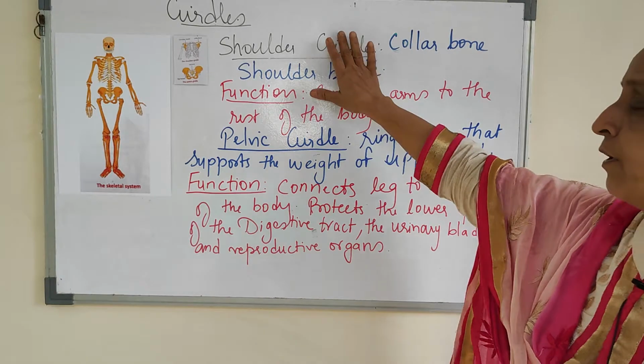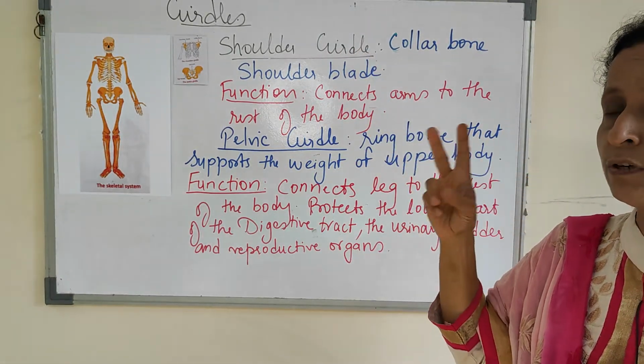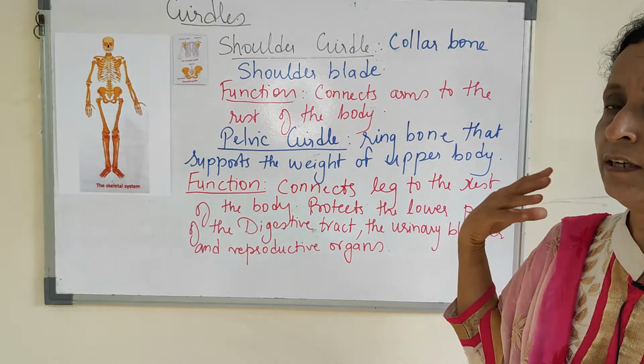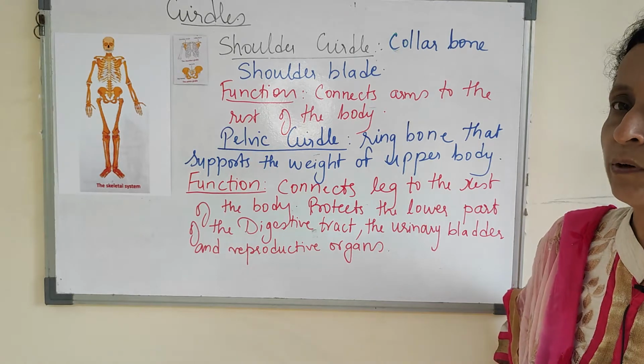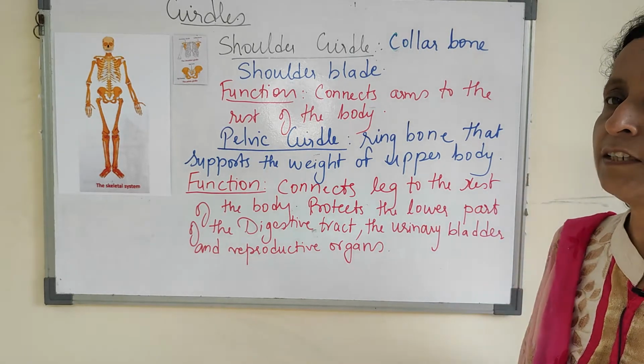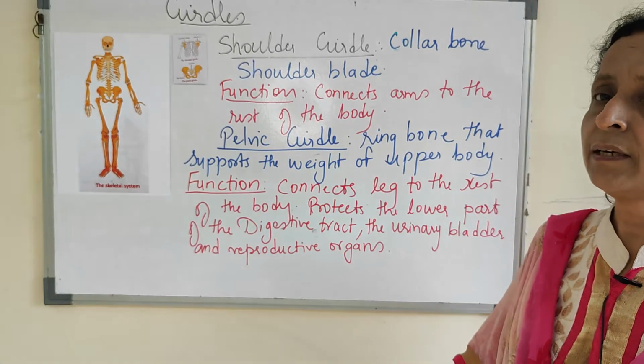So what is the function of this girdle? Now we have two girdles, the shoulder girdle, the upper one, and the pelvic girdle, the lower one. Both attach the limbs: the shoulder girdle attaches the arms, and the pelvic girdle attaches the legs.